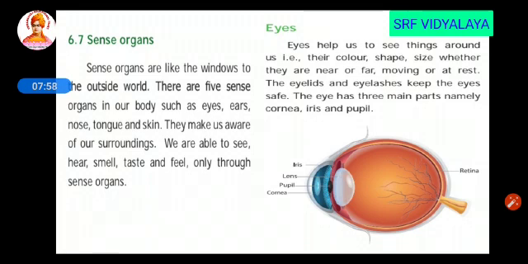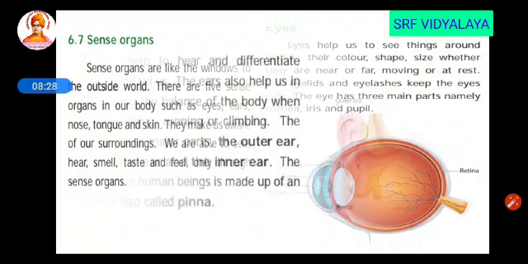So the first one is eyes. So the eye helps us to see things around us. So eyelids and eyelashes keep the eye safe. There are 3 main parts of the eye, that is your cornea, iris and pupil. So with this we are able to see the objects of the surroundings. So what is the color, what is the shape, what is the size, whether it is far or near. All these are visible with the help of eyes.